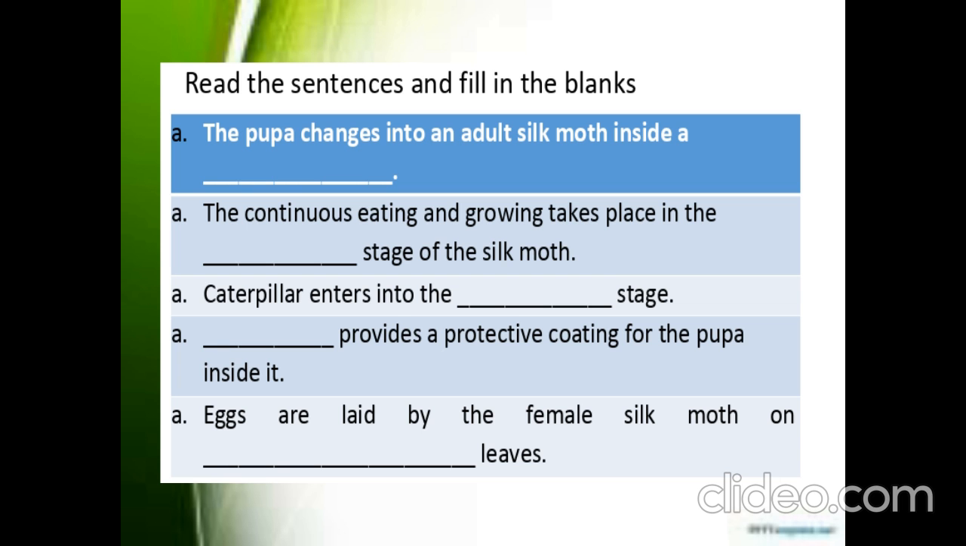And fill in the blanks. The pupa changes into an adult silk moth inside a cocoon. The continuous eating and growing takes place in the caterpillar stage, that is larva stage of silk moth. Caterpillar enters into the pupa stage. Very good. Cocoons provide a protective coating for the pupa inside it. Eggs are laid by the female moth on mulberry leaves.